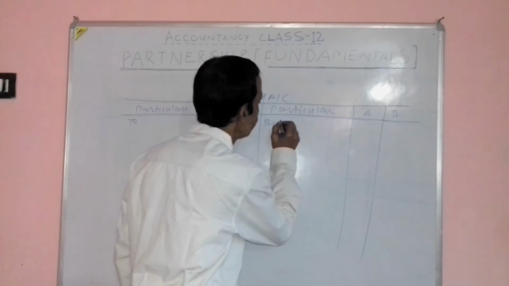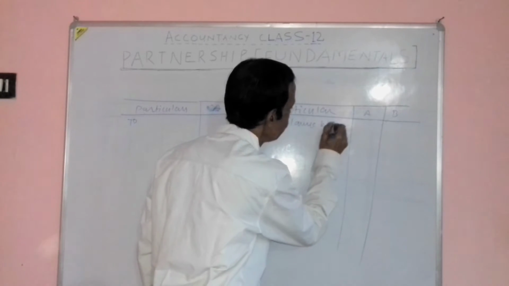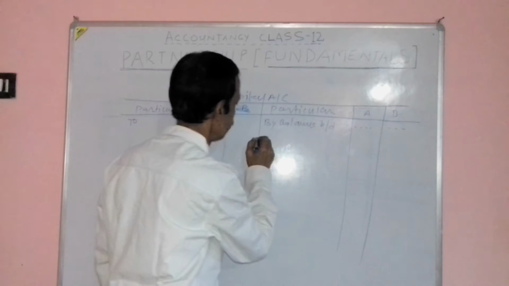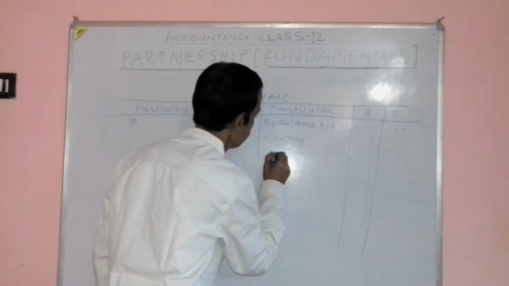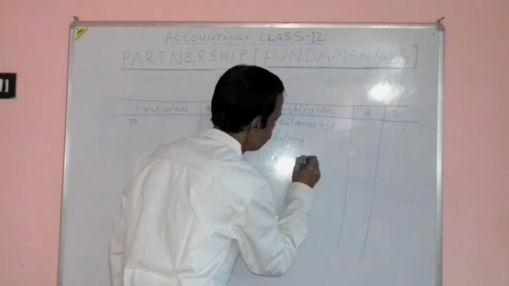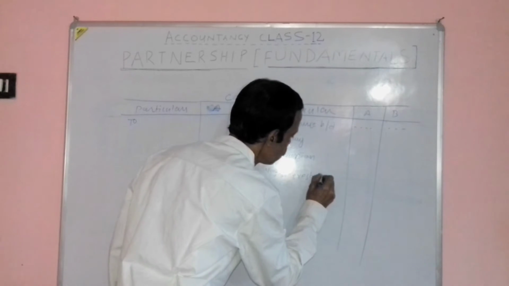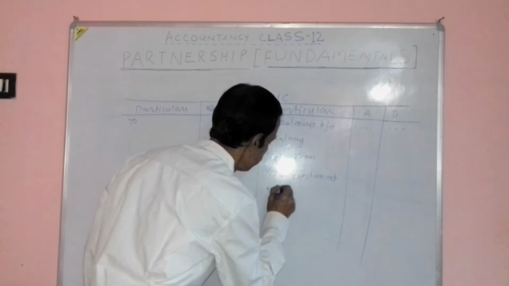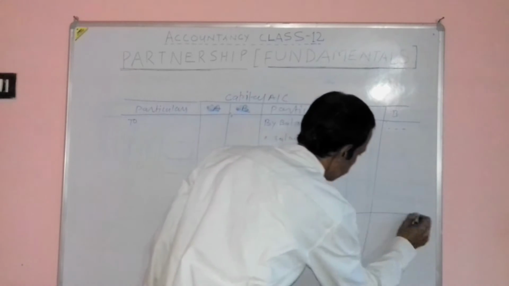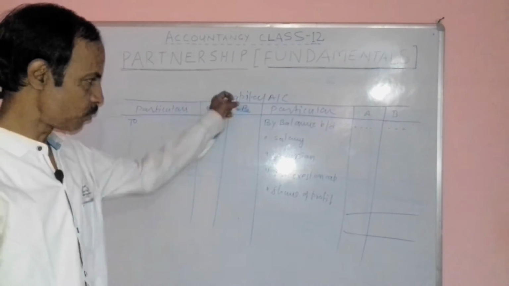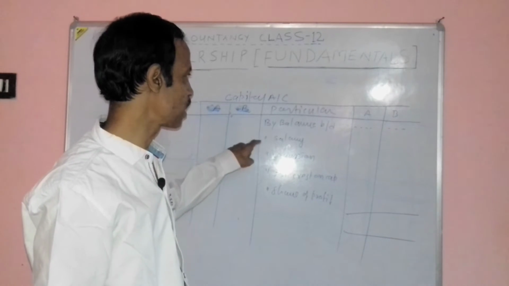First of all, we will write balance BD, opening balance brought down. The second one is salary to partner, commission, interest on capital, and share of profit. Carefully attend. There are 4 or 5 items which is transferred to credit side of partner's capital account.